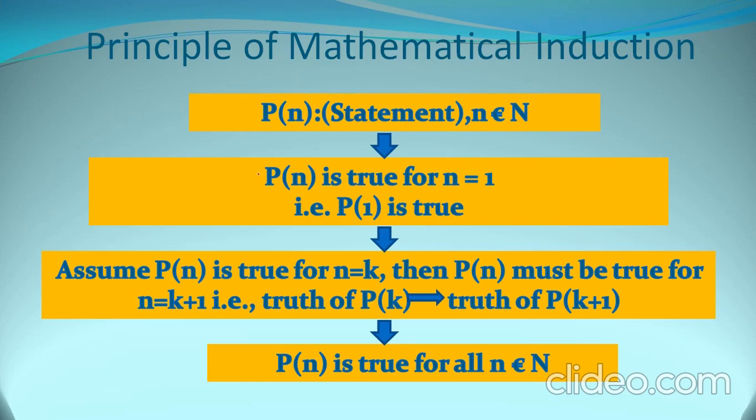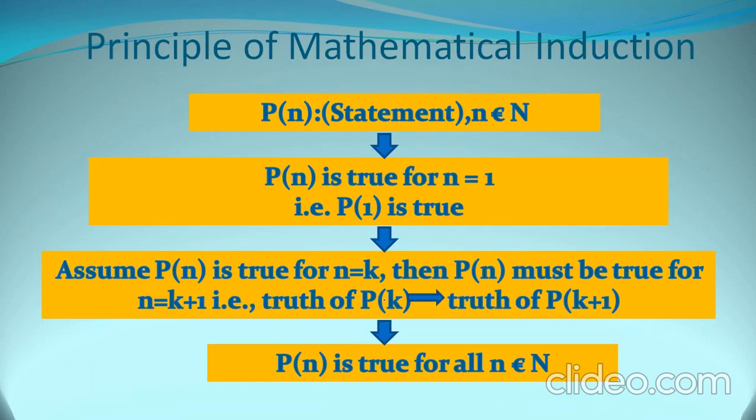First of all, we will check the result for n equal to 1. That is, Pn is true for n equal to 1. We will check this. Then we will assume that Pn is true for n equal to k. फिर हम assume करेंगे कि जो हमारी स्टेटमेंट Pn है वो true है n equal to k के लिए, where k is again a positive integer. Then Pn must be true for n equal to k plus 1. Then we will prove कि Pn जो है वो n equal to k plus 1 के लिए भी true है.